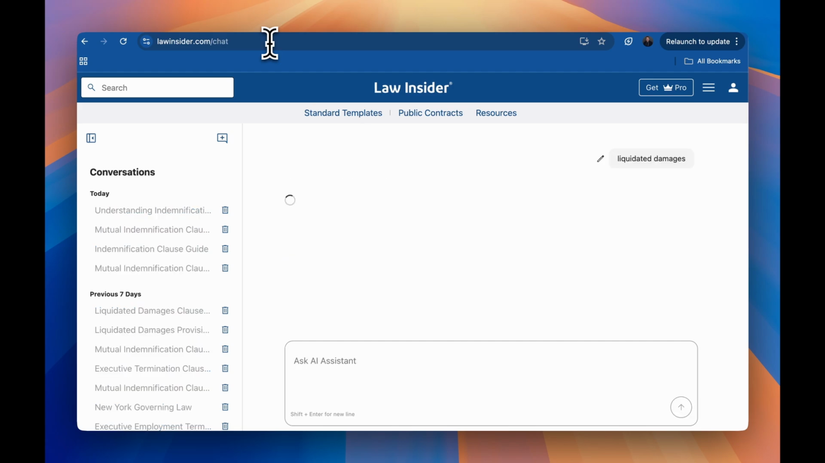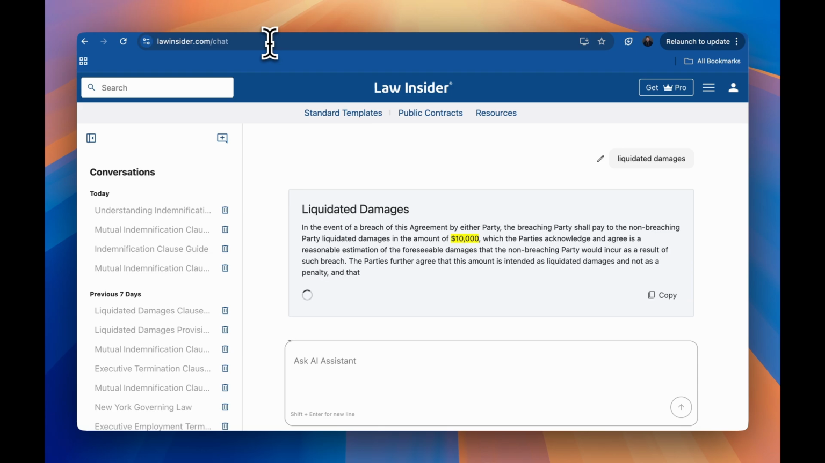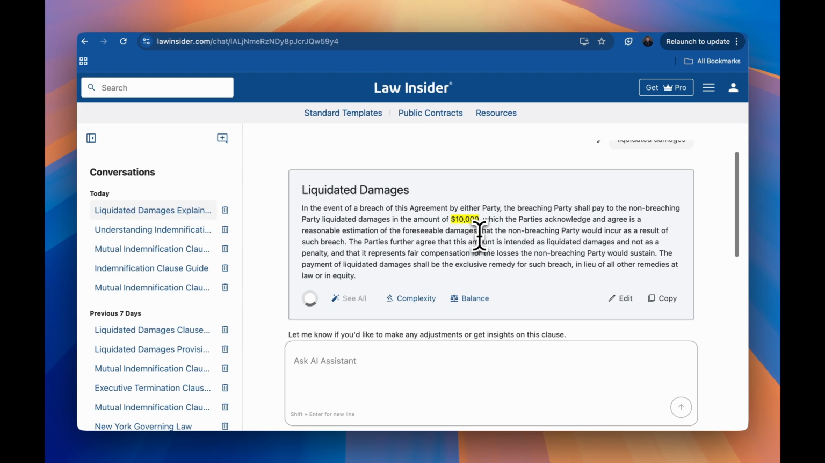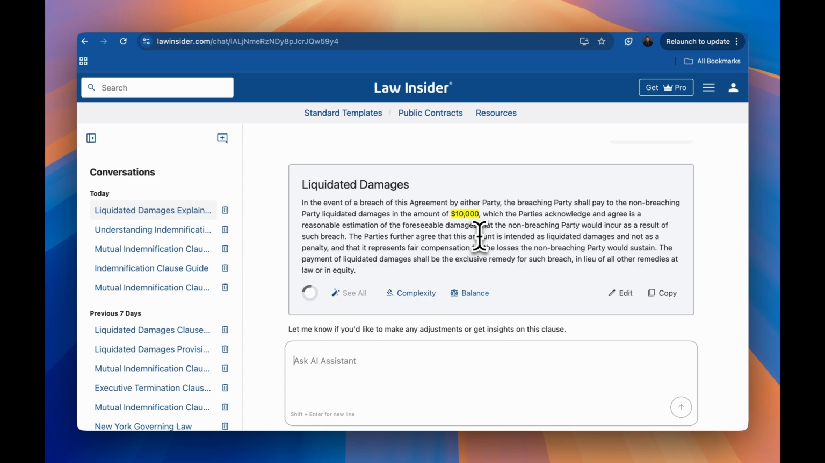You'll see that it is going to very quickly generate language that has some room for improvement, some areas of modification, but most importantly, it's going to score this clause against the Law Insider database to give you the Law Insider index score. In this case, it's 79. We consider anything above 50 to be high quality and sufficient to use.